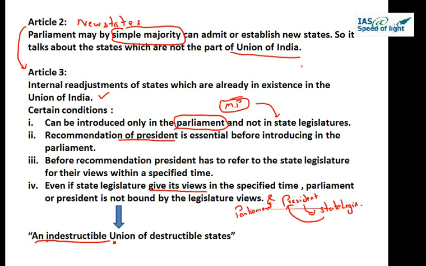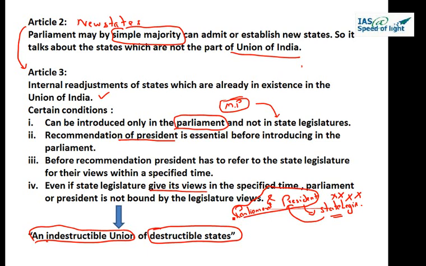The Union cannot be destroyed, but a state can be destroyed by parliamentary action. Now if the state says no, we don't want to change the name of our state, or we don't want to change the area of our state, Parliament is not bound by the views of the state legislature. Okay, so this is Article 3.